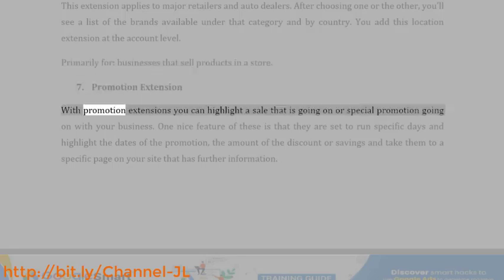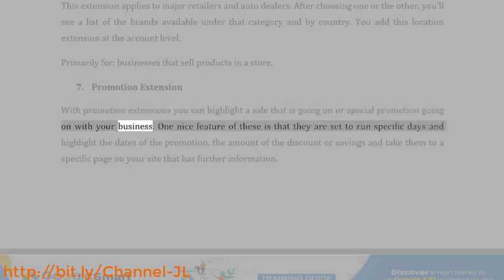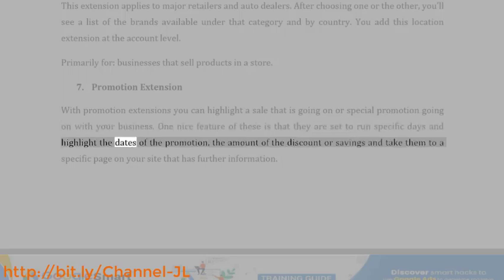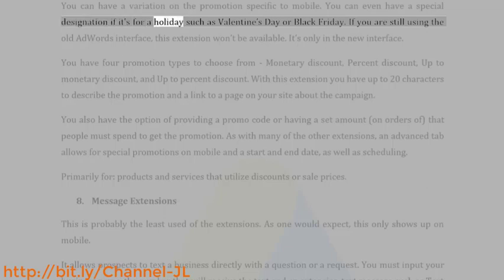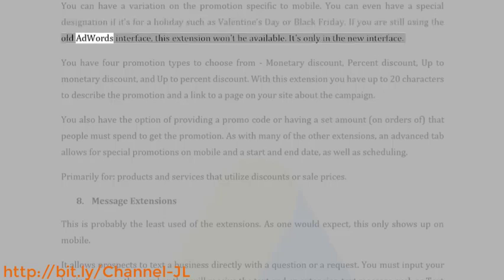7. Promotion extension. With promotion extensions you can highlight a sale or special promotion going on with your business. One nice feature of these is that they are set to run specific days and highlight the dates of the promotion, the amount of the discount or savings, and take them to a specific page on your site that has further information. You can have a variation on the promotion specific to mobile. You can even have a special designation if it's for a holiday such as Valentine's Day or Black Friday. If you are still using the old AdWords interface, this extension won't be available. It's only in the new interface.